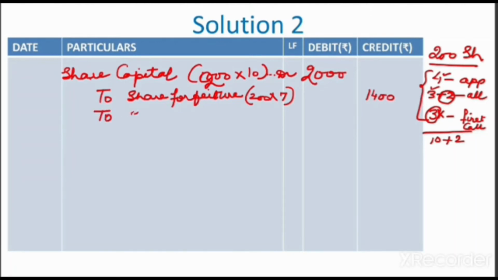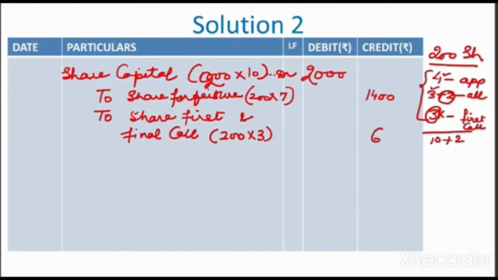Share first and final call account, which is of rupees 3 per share. So 200 shares into 3 rupees each, so 600 will come. So children, this will be the entry in which we have forfeited the shares which were originally issued at a premium, and the premium is received.